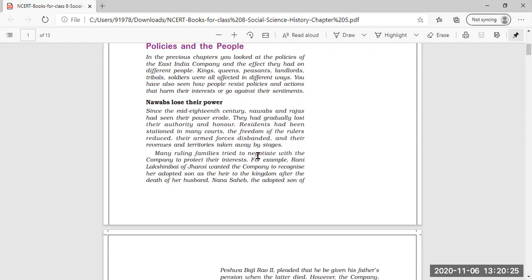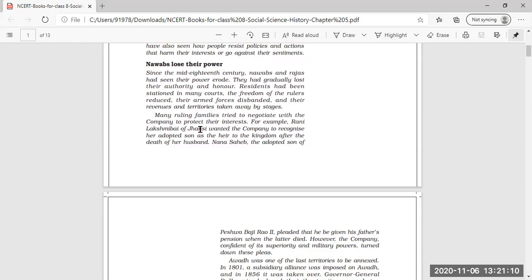So many policies were not favorable for the Indian people, and their revenues and territories were taken away by stages. That means slowly, all the authority, territories, respect, everything was taken away by the East India Company. If the East India Company thought even a little that these local Nawabs and Rajas were not listening to them, or not maintaining the authority of the East India Company, then their power or territory was seized by the company.